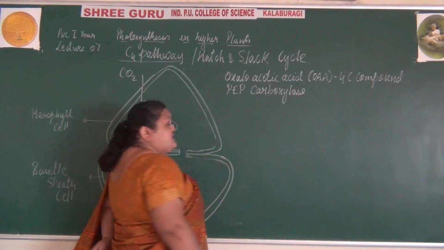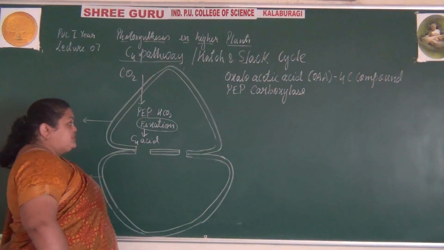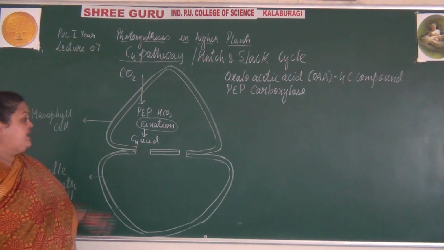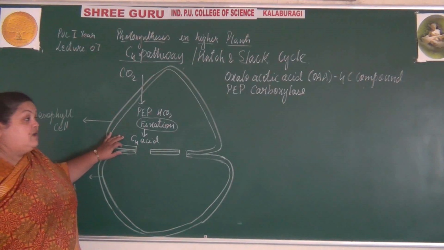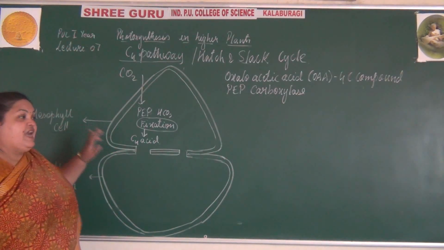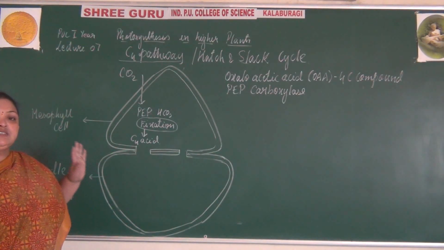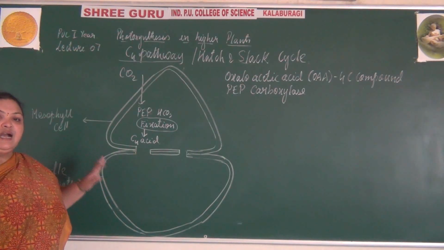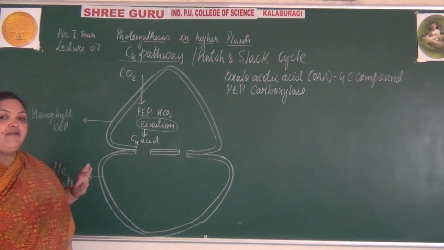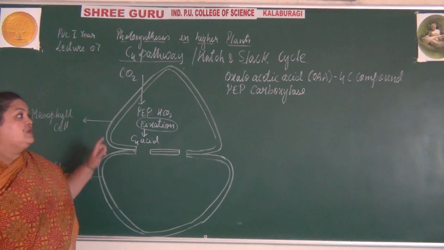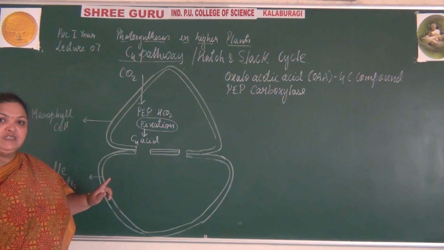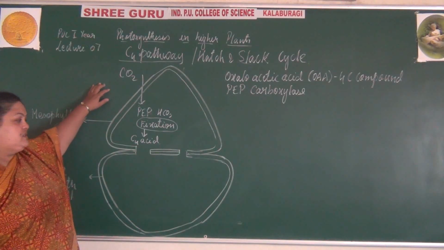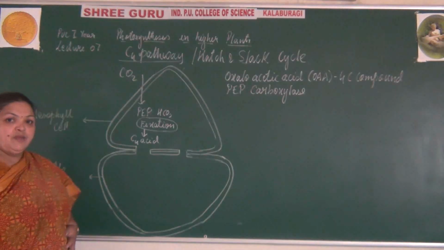With the help of this enzyme, there is fixation of carbon dioxide to form oxaloacetic acid, which is the first compound that is being formed, and it is a 4-carbon compound. So the first stable product that is being formed by fixation of carbon dioxide is a 4-carbon compound.